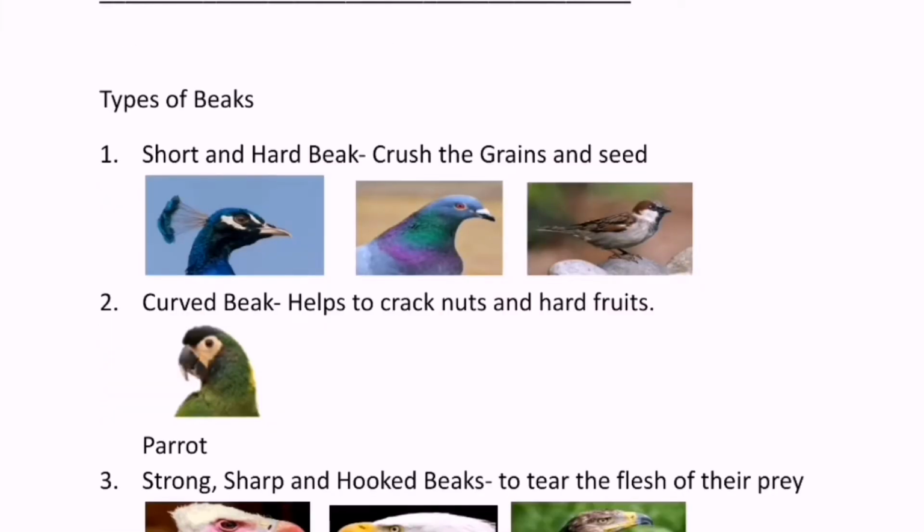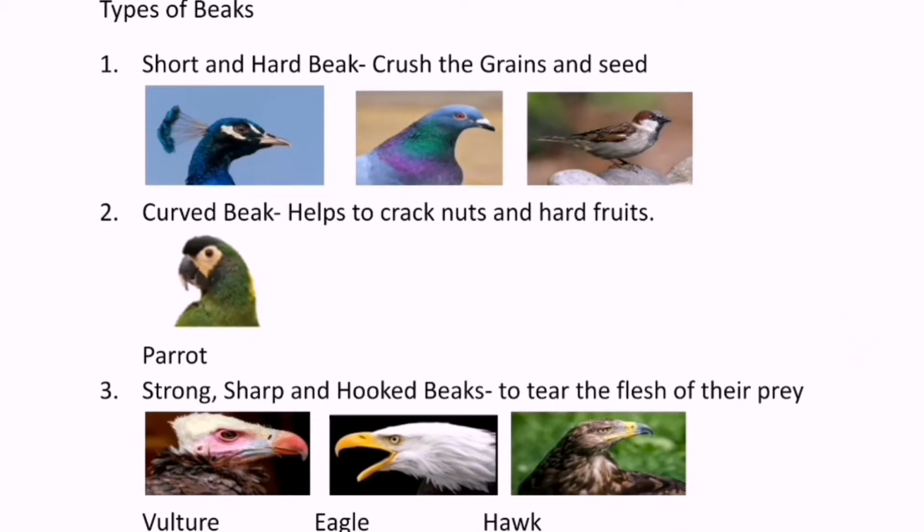Now we see types of beaks. Short and hard beak. Crush the grains and seeds. You can see the picture of birds who have short and hard beaks: peacock, pigeon and sparrow. And curved beak helps to crack nuts and hard fruits. For example, parrot.